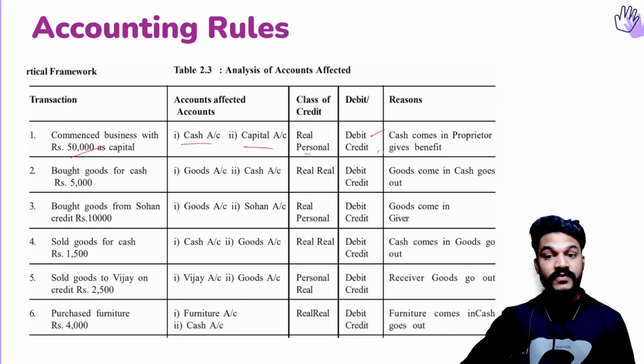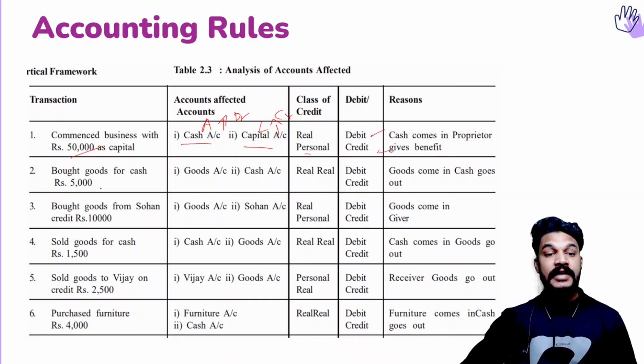So your capital account will be credited, and you can apply the rule I said beside. What is that rule? Cash account is an asset, isn't it? Capital is the liability of the business. So when the business is receiving money, asset account increases. That means the rule is debit. Then when the business is getting money from the owner, the liability increases. That means capital increases, and capital increases means credit. So any rule you can apply, you can find out the debit or credit.